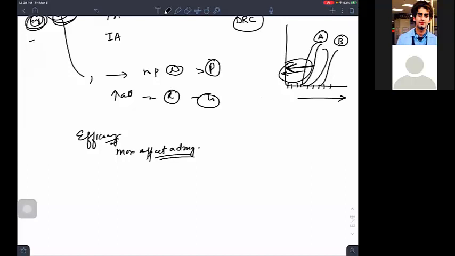Efficacy should be checked at the top, where the maximum response is made. So on the graph in the exam, efficacy should be checked here. Who is at the top? This one. So drug A, for example, has the highest efficacy, greater than B, then greater than C. It's such an easy concept.